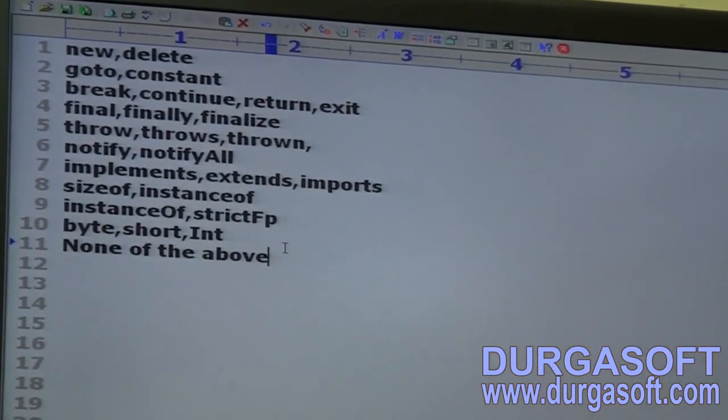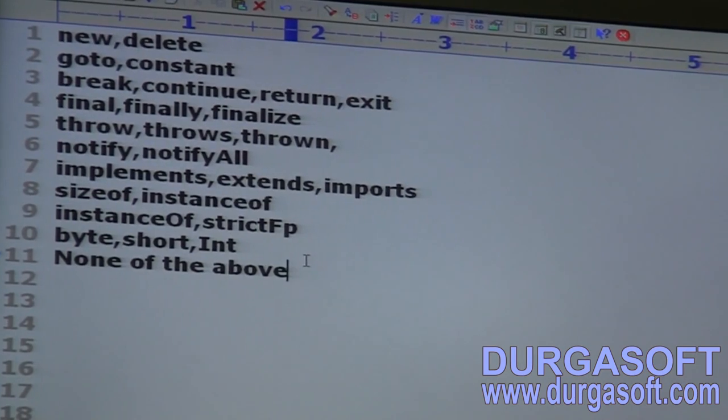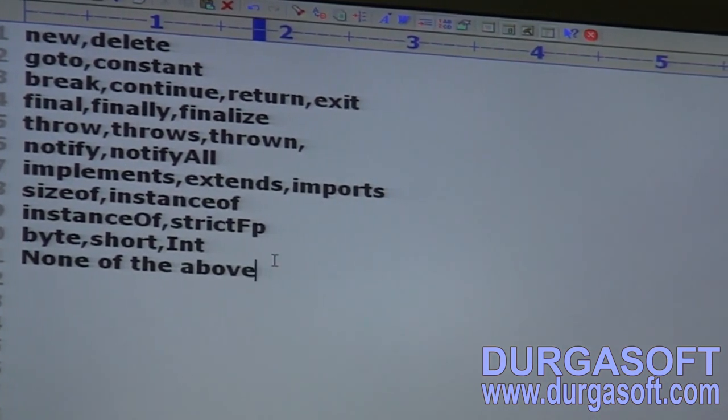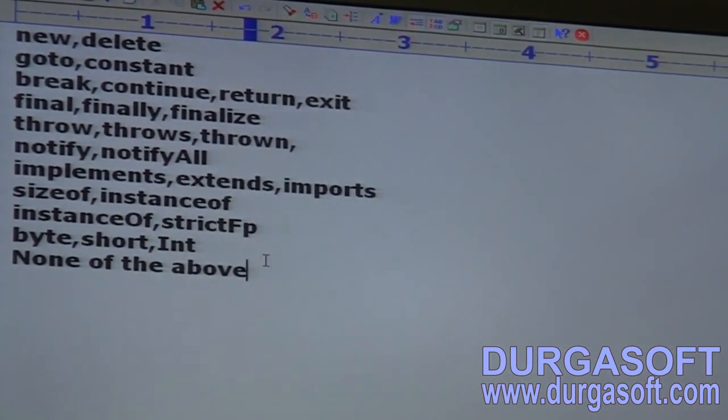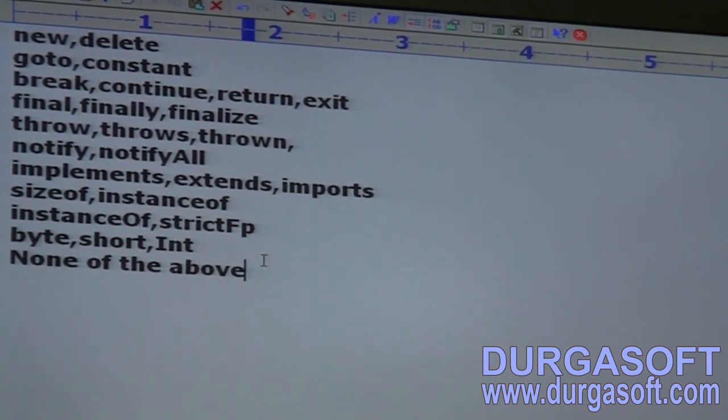Take this one. First list: new, delete. Second: goto, constant. Then break, continue, return, exit.